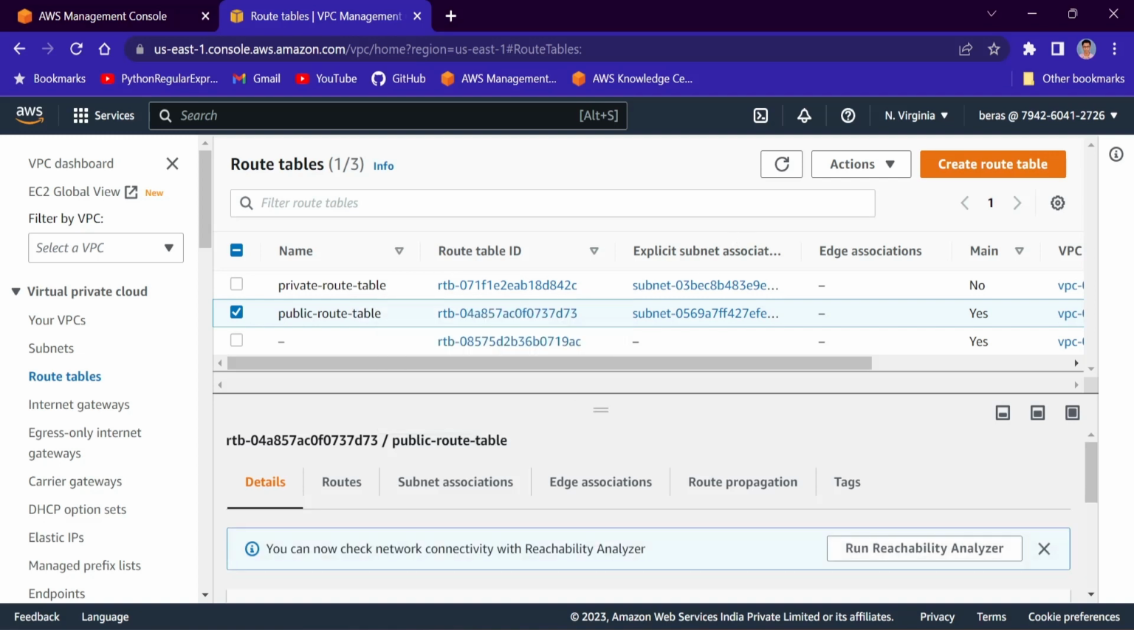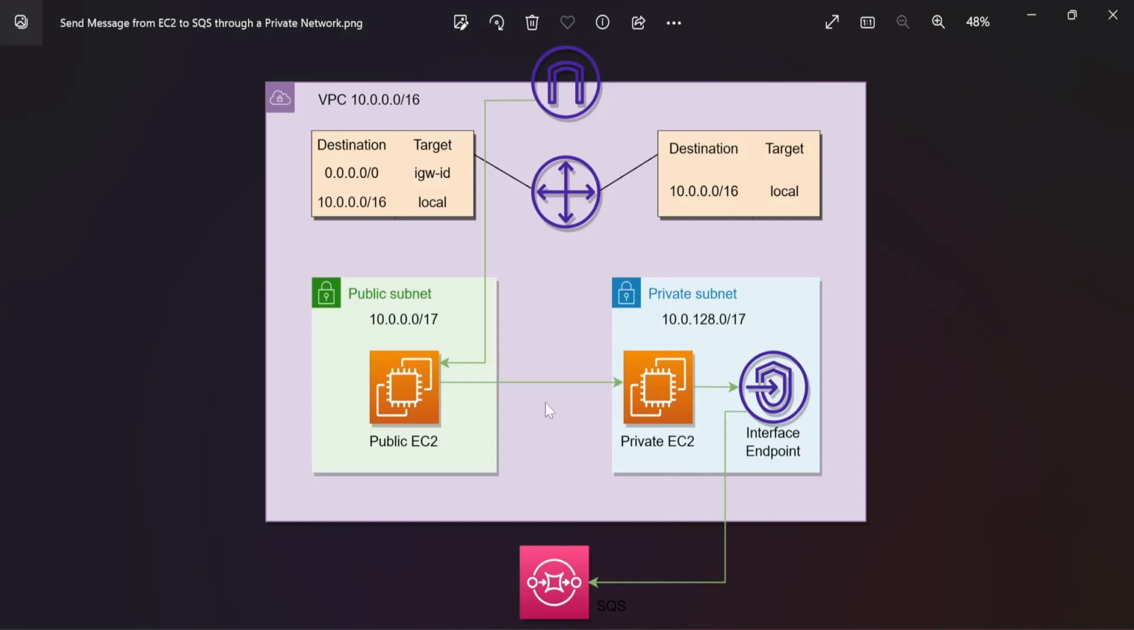Okay. So up to this, everything is well and good. You see, we have created the VPC, we have created these two route tables and associated these two route tables to the respective subnets, right? So this route table is associated with this public subnet and this route table is associated with this private subnet. Okay. So I will create two EC2 instances in public subnet and private subnet.